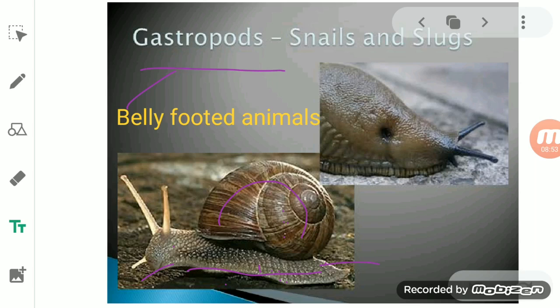The movement of the snail is called creeping. We always say that it is creeping. In this way, the movement of the snail is very much similar to that of the earthworm. But if you compare the speed of the earthworm to that of the snail, you find that the earthworm is somewhat faster. So we study that the snail is a very slow moving animal.